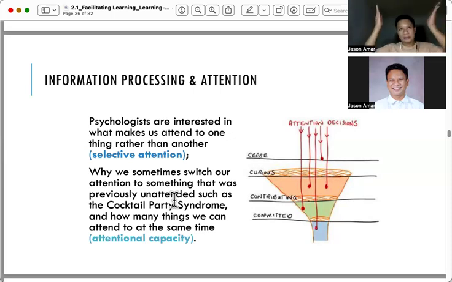So it actually trims down. The way we process attention, like even you right now, you are just listening to me, but you cannot get all of the things that I'm trying to say. So what we usually do is either we revisit the recording, we go back to the slide, and we write down notes, because that is how we try to trim down and make sense of things. So that's the concept of information processing theory.